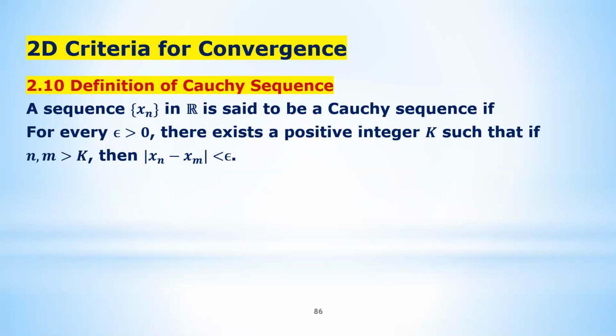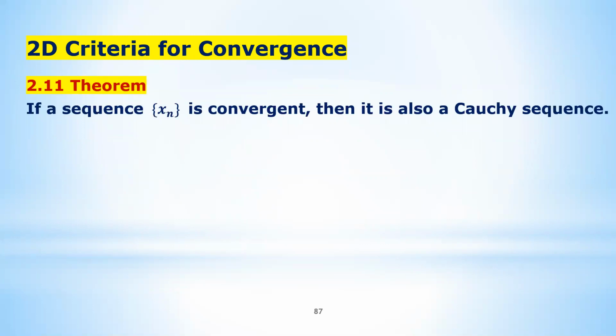Now let's continue. Today we're going to end chapter 2. Last time we talked about the Cauchy sequence, right? We also saw three examples. Now we want to work more on the Cauchy sequence, okay? So let's begin with Theorem 2.11.